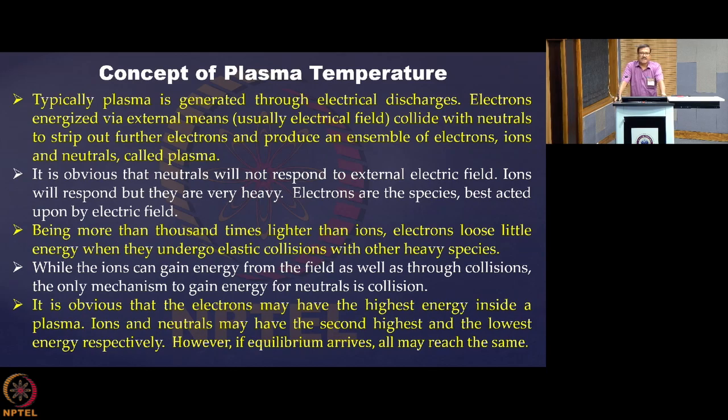So what I am trying to say is that electrons gain energy from the field very quickly, and they lose very little of it. On the other hand, these bulky ions also get acted upon by the electric field, but because of their heavy mass, they cannot move very quickly with that field, and they get energy but not that much. Mainly the energy comes through collision from the electrons, because they can respond very fast and they are very light. On the other hand, neutrals will not respond to the electric field at all. So how will they increase their energy?